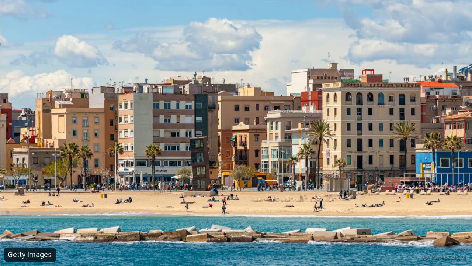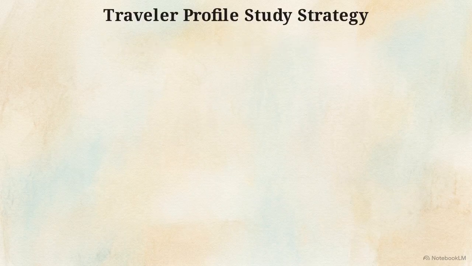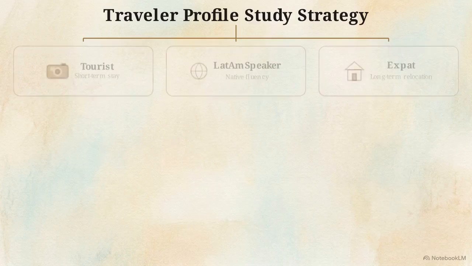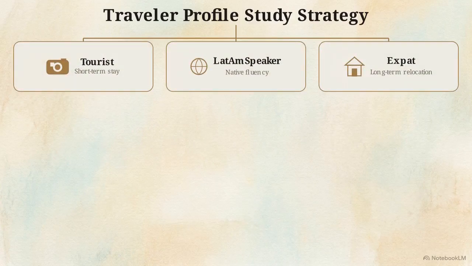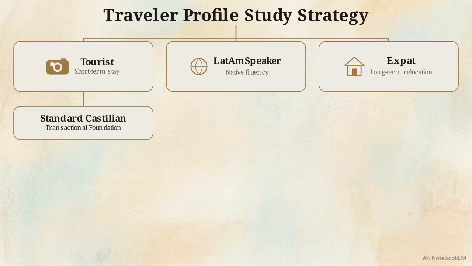So, how much effort do you actually need to expend? That depends entirely on why you are packing your bags. This flowchart breaks down your study strategy based on your specific timeline and scenario. We have 3 distinct paths: the short-term tourist, the Latin American Spanish speaker, and the long-term expat. If you are a short-term tourist, stick strictly to standard Madrid Spanish. It handles all your transactional needs perfectly. Just append basic Catalan greetings like bon dia, and you are ready to go.